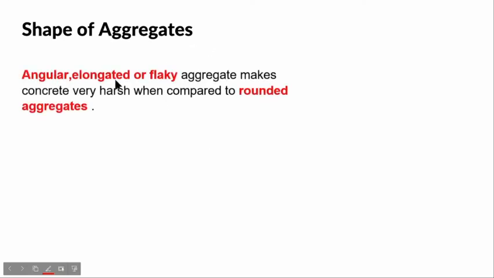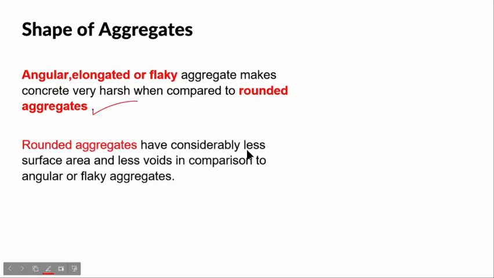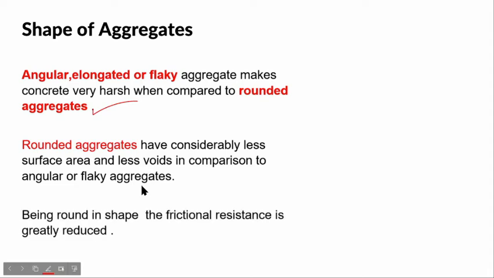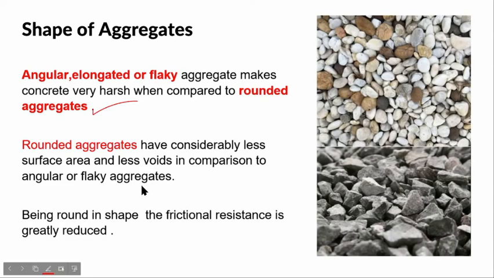Shape of aggregates. Angular, elongated or flaky aggregates make concrete very harsh when compared to rounded aggregates. Rounded aggregates have considerably less surface area and less voids in comparison to angular or flaky aggregates. When less voids are available, more paste will be available for lubrication. Being round in shape, the frictional resistance is greatly reduced.